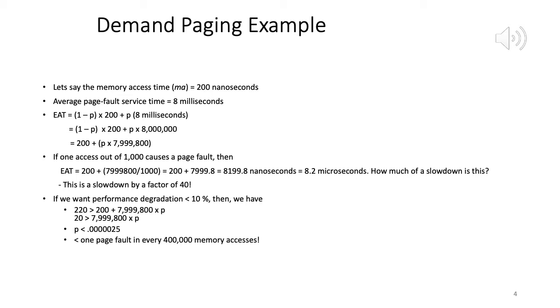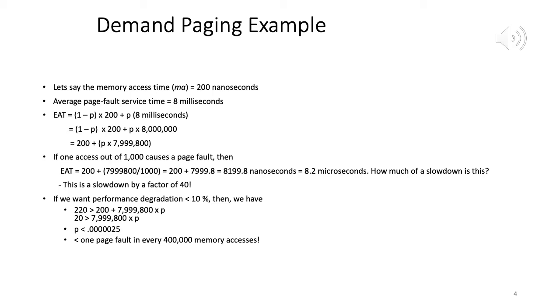So our effective memory access time EMAT is 200 plus P times 7,999,800, and this whole term has to be less than 220. In other words, 220 is greater than 200 plus 7,999,800 times P.